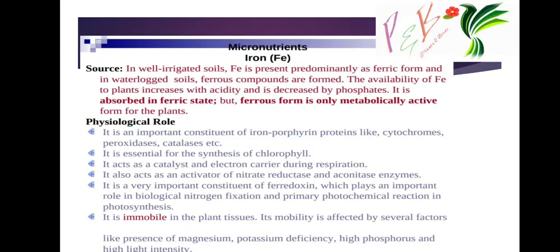Here, the source of iron: in well irrigated soil, iron is present predominantly in the ferric form. In waterlogged soil, ferrous compounds are formed. The availability of iron to plants increases with acidity, that is, lowering of pH increases the availability of iron to the plants, and it is decreased by phosphates. When you give high phosphatic fertilizers to the plant, it decreases the iron availability.